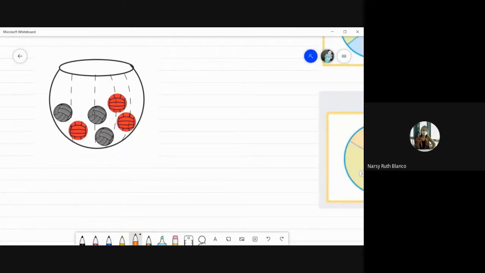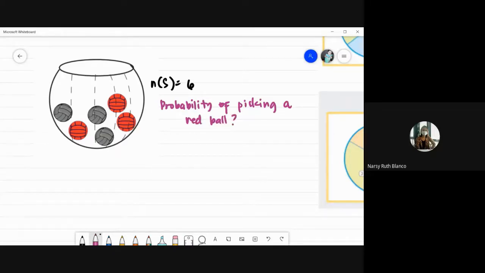Total number of outcomes. Dito, sa example na to, what is our N of S? 6. Okay, good job. 6. Dami sumagot ng 6. Ayan, ang event natin, ang hinahanap is the probability of picking a red ball.